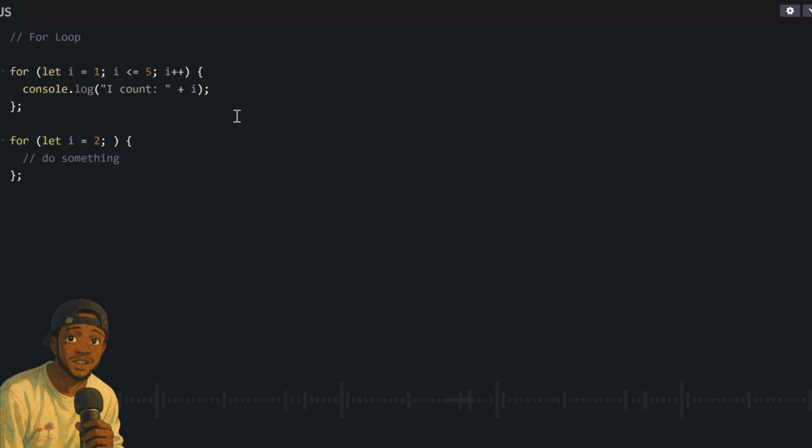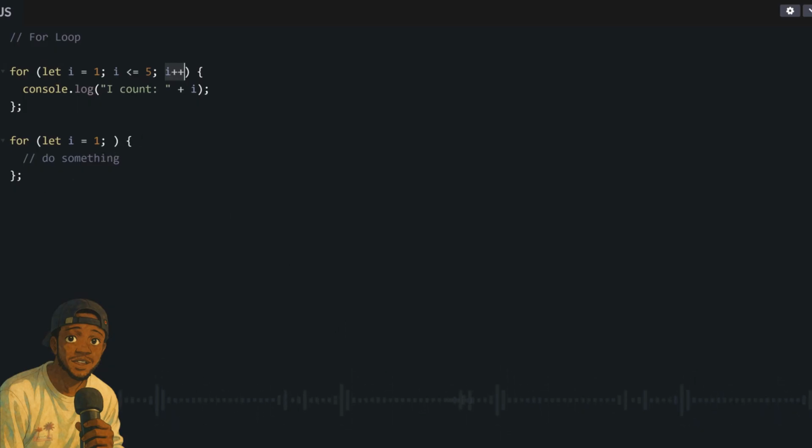Now you will know why we set this initial variable. We set it because we need it to specify how many times we want this code inside these curly braces to run. So after you set your initial variable I, you then set the condition where you want the for loop to terminate. So we said we want the for loop to terminate when our I variable becomes more than 5. Now when we use this statement, I less than or equal to 5, then finally we set the increment. The increment is by how much we want our I to increase every time we run this code inside these curly braces.